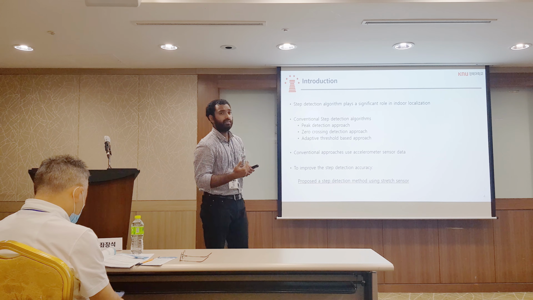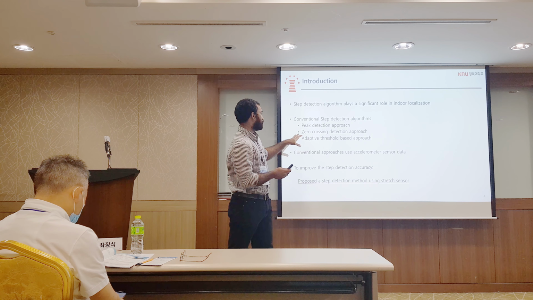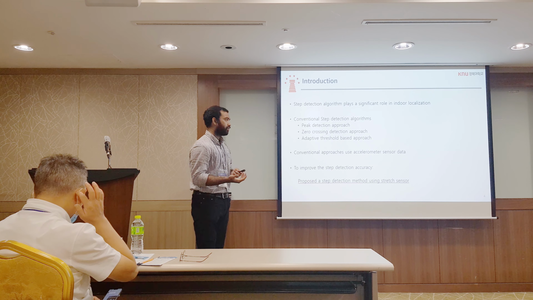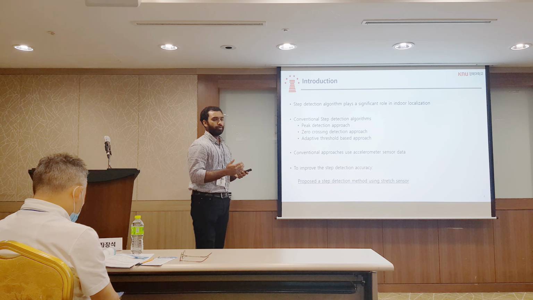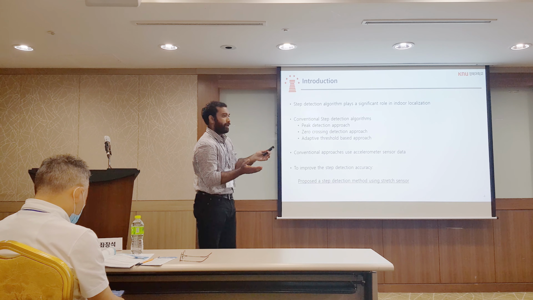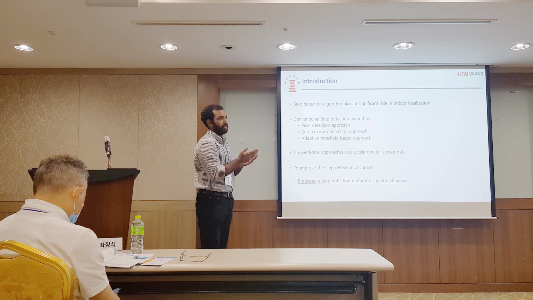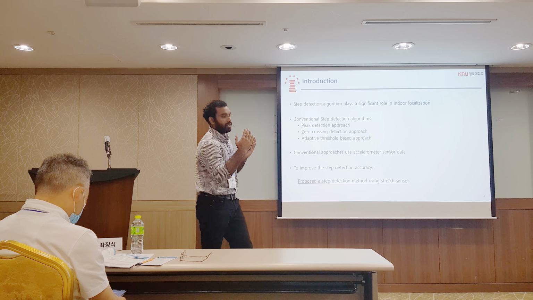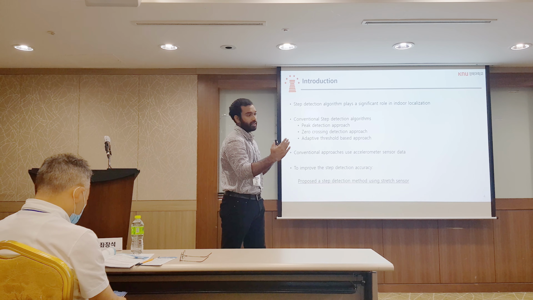Conventional step detection algorithms consist of the peak detection approach, the zero crossing detection approach, and the adaptive threshold based approach. In the peak detection approach, we identify the peak of the accelerometer signal based on a threshold, and that peak is considered as the step of the user. In zero crossing, we identify the signal fluctuation above and below zero and identify a user step based on a time period.